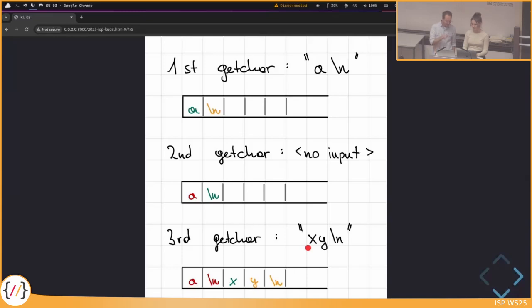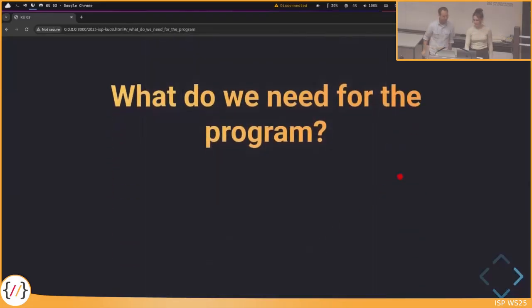Okay, but if we do it like this, then it opens the possibility that we read an input until the enter is entered, until the \n, and then we can find the largest digit. So how can we do this? We already said what our goal is today. We want to write this program that just returns the largest digit that we have entered.